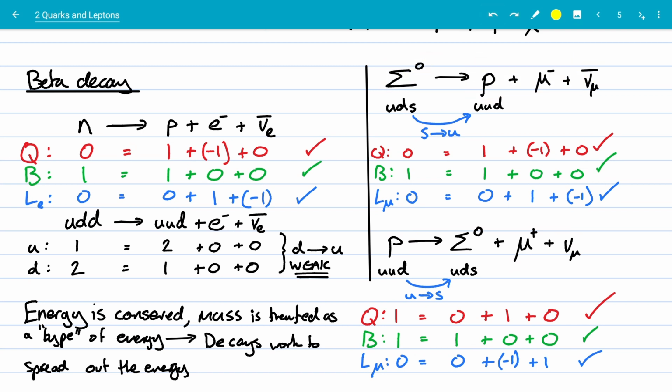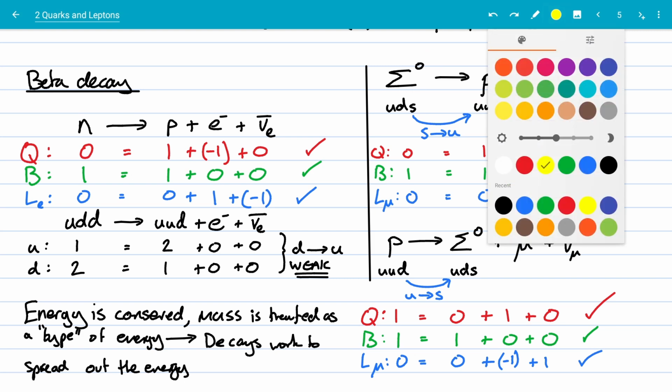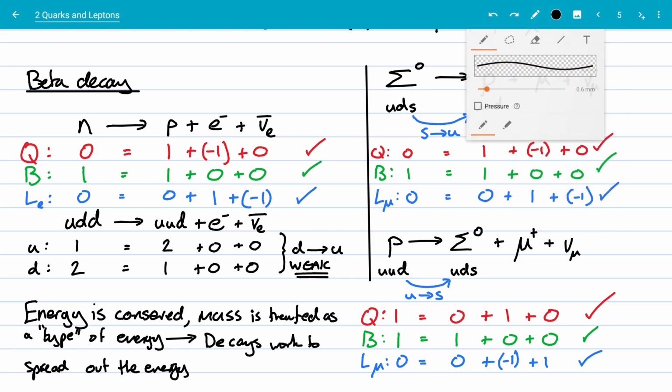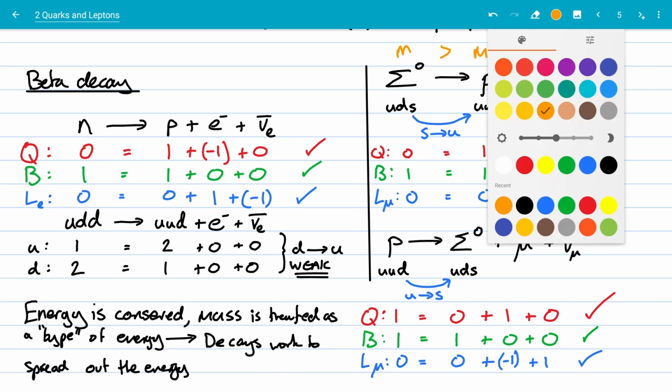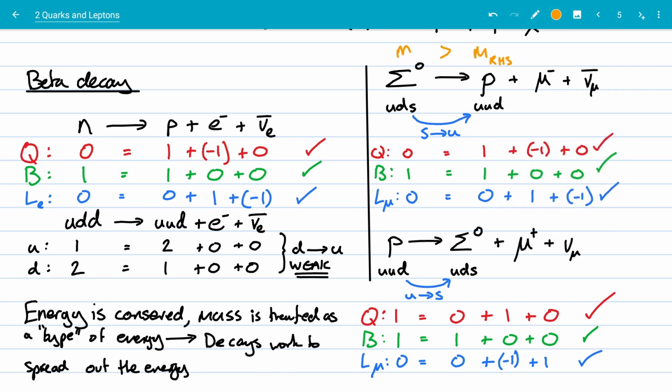Now, I could probably try and put that in my notes. Let's use an orange pen. Let's annotate it. So, mass of the sigma 0 is greater than the sum, and now I can't use a sigma for sum, greater than the mass of the right-hand side. Let's do it like that. Let's say the mass of the left-hand side is greater than the mass of the right-hand side.